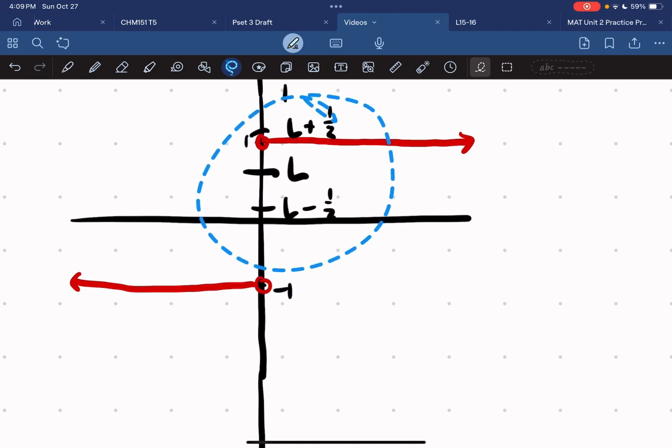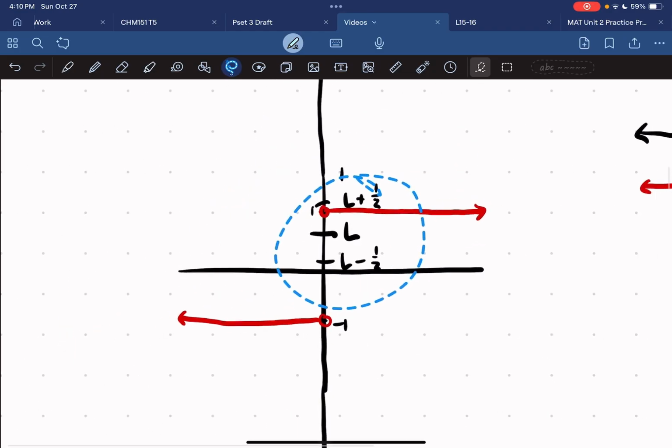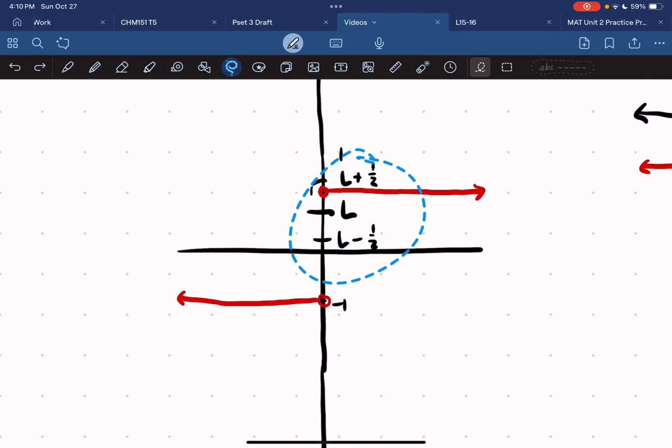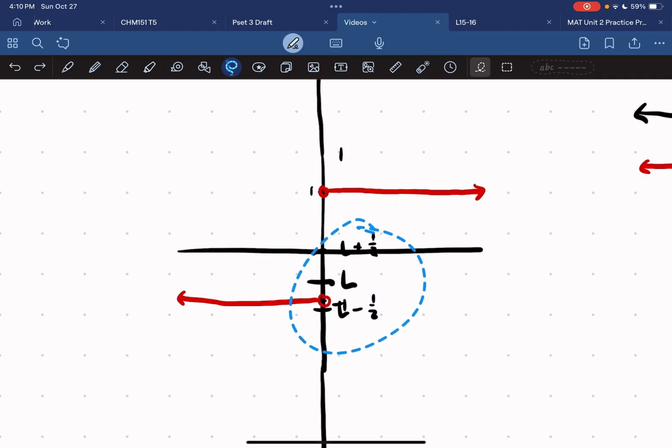Okay, but here, when L is here, we see that it has one of the parts of the function. But remember, we can choose negative delta over 2 or negative delta over 3 for our negative 1 as our x over absolute value of x. Likewise, when we go down, now it includes negative 1.